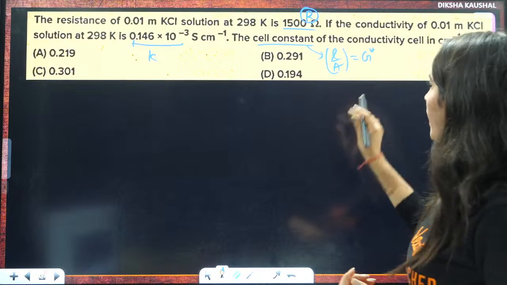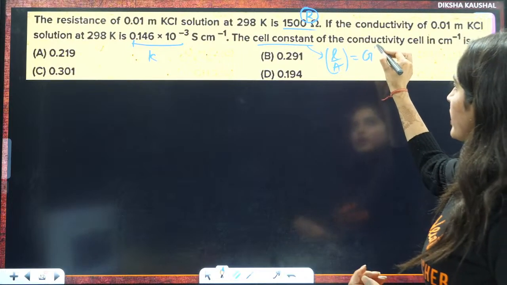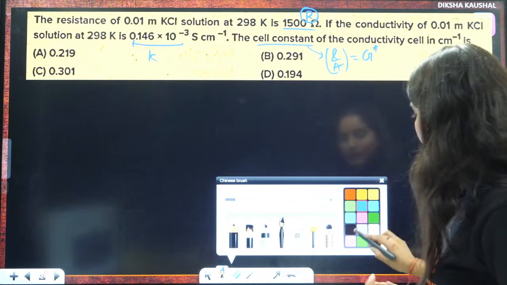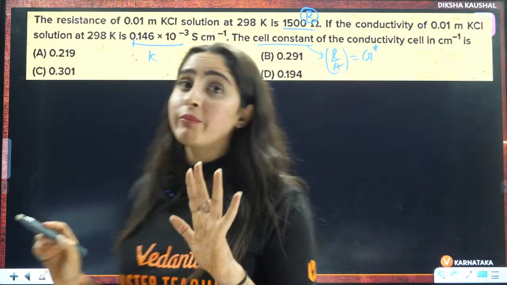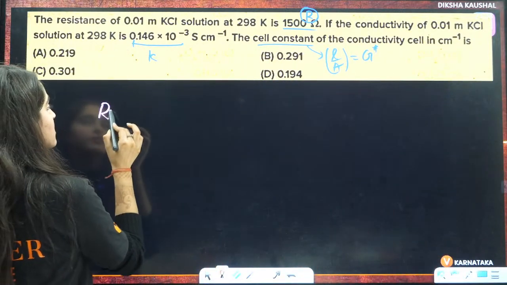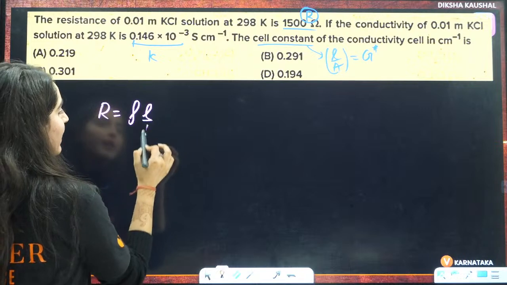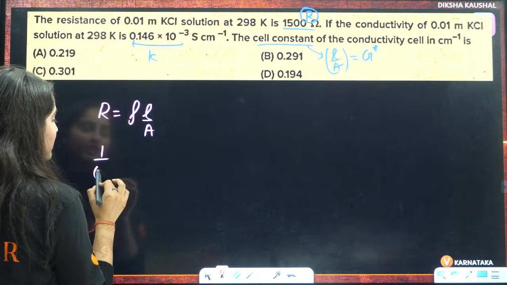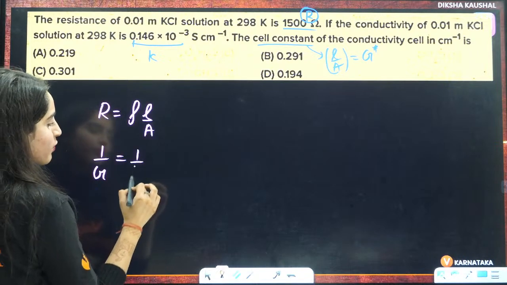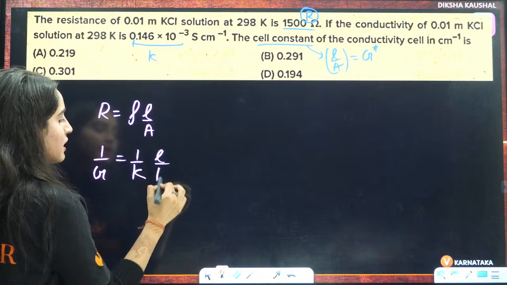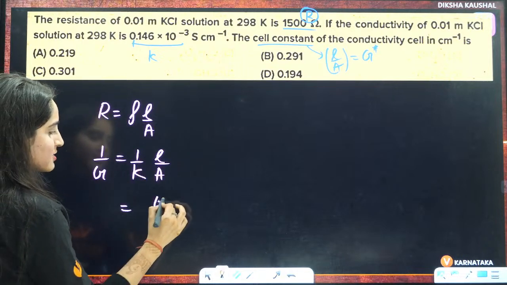I told you a formula in the last class. R is equal to rho L by A. That means 1 by G, that is conductance, is equal to 1 by kappa times L by A. What is L by A? That is the cell constant.